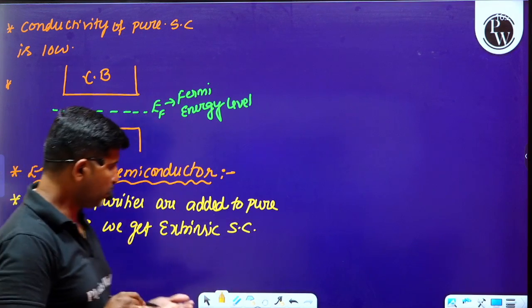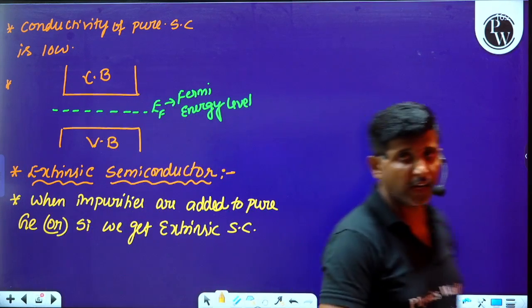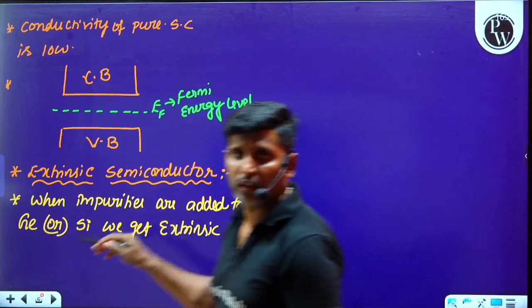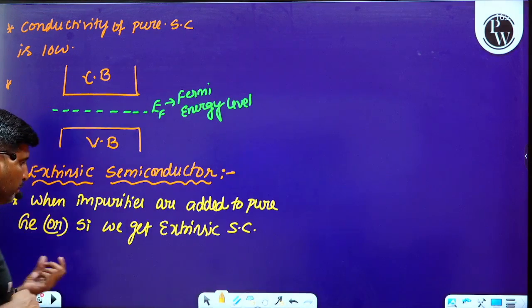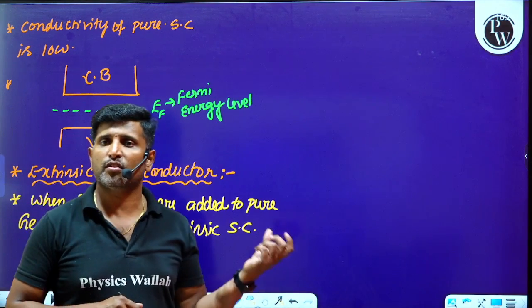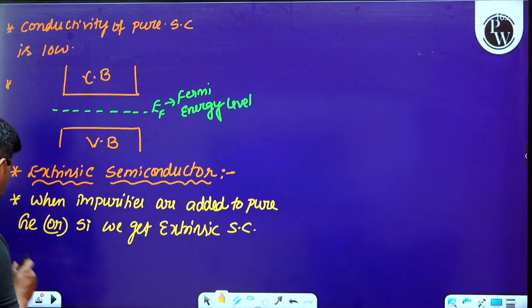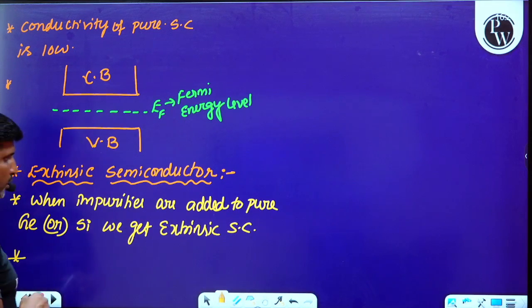Okay, when impurities are added to a pure semiconductor like germanium or silicon, we get the extrinsic semiconductor.